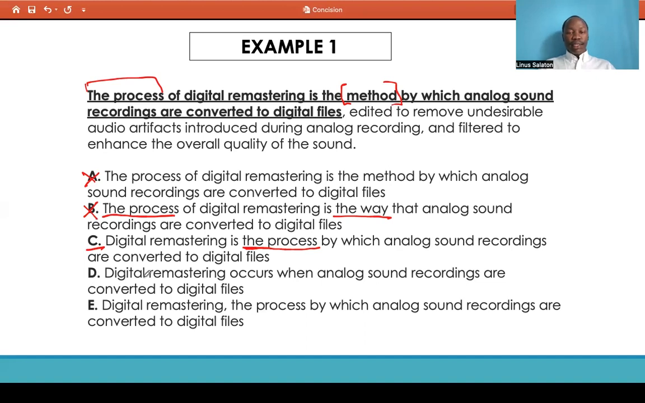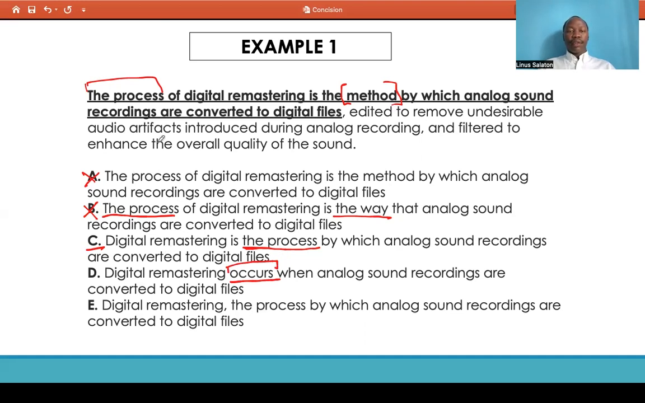D says, digital remastering occurs when analog sound recordings are converted to digital files, then edited to remove undesirable audio artifacts introduced during analog recording and filtered to enhance the overall quality of the sound. This answer choice almost sounds correct, but I feel like it's changing the meaning of what the author intended, because after digital remastering we can see that the word occurs is used here instead of a process or a method.